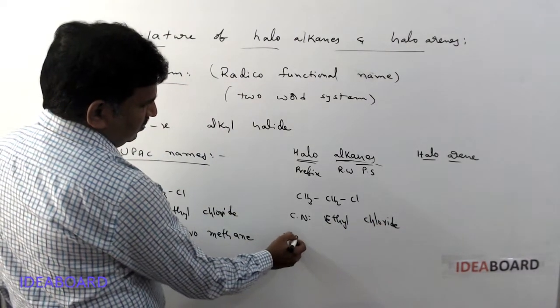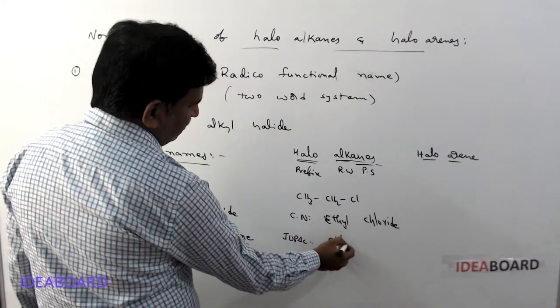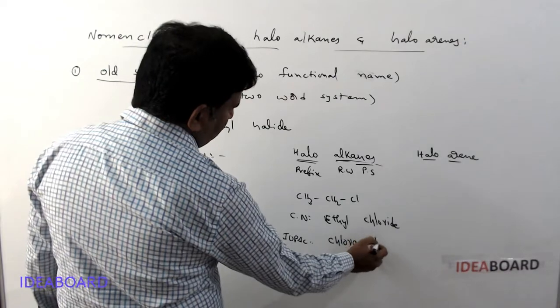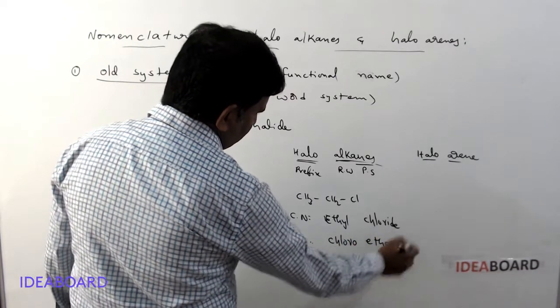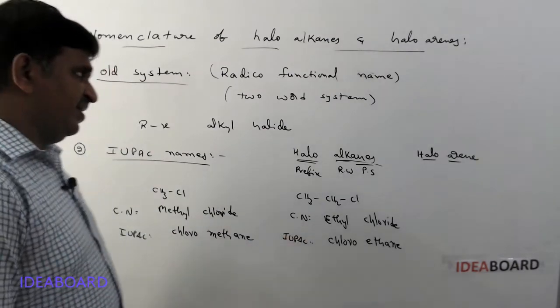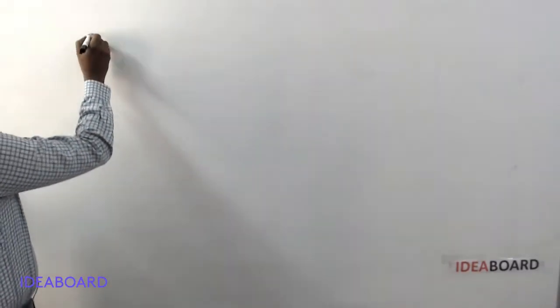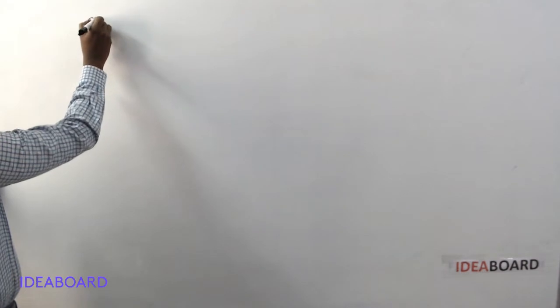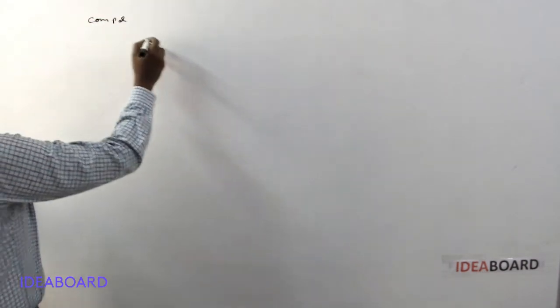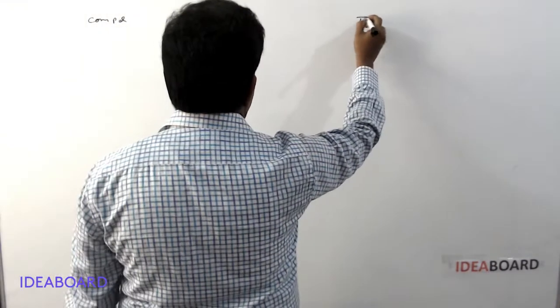As per the IUPAC system, this is called chloroethane.